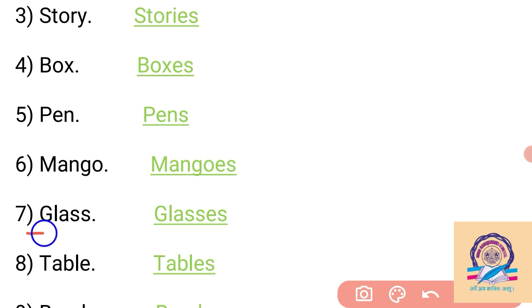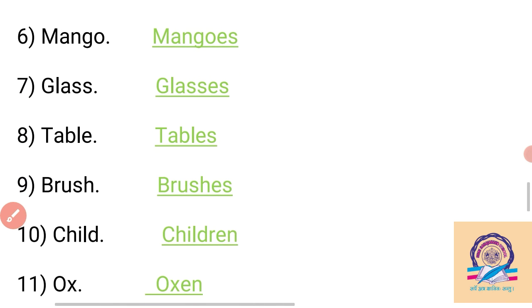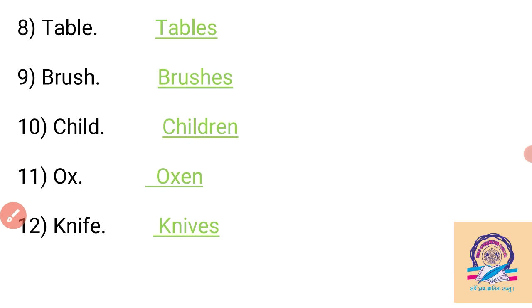Then if the noun ends with s, x, o, ss, ch, sh, we have to add es after the singular noun, so it easily becomes plural. So glass changes into glasses, we add es after glass. Then the eighth example, table, is a simple noun.